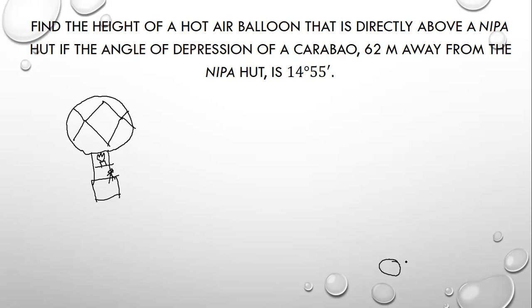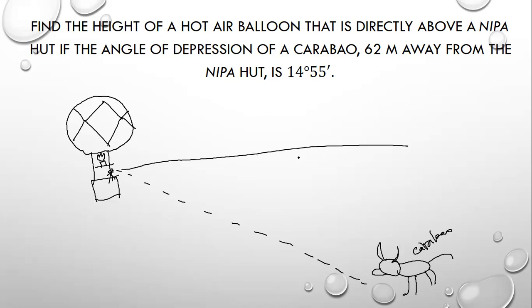Hindi ako marunong mag-drawing. Hindi sa carabao yan. Carabao. So the angle of depression is equal to 14 degrees 55 minutes. By the way, sabi pa rito directly above a nipa hat.